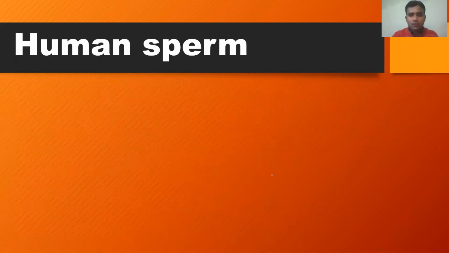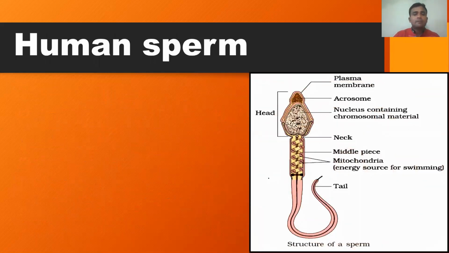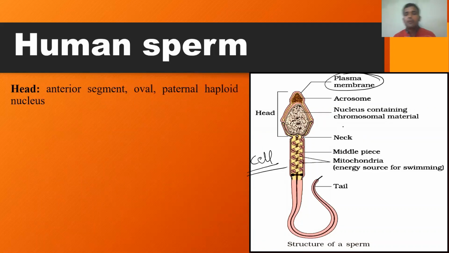The structure of human sperm. Here is the diagrammatic representation of human sperm. This is a matured human sperm, a tadpole-shaped structure. It consists of different parts. Remember, this is a cell, so it must contain the cell membrane. So there is a cell membrane or the plasma membrane. The outer body of the sperm is covered by the cell membrane or the plasma membrane. Just see the different parts.